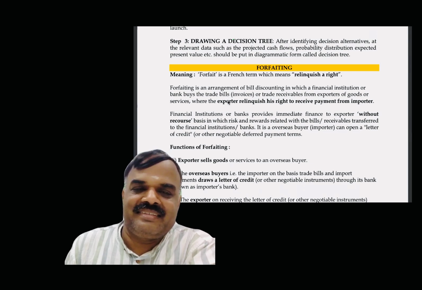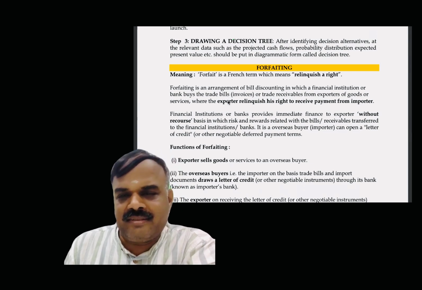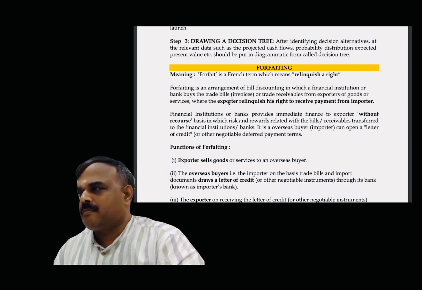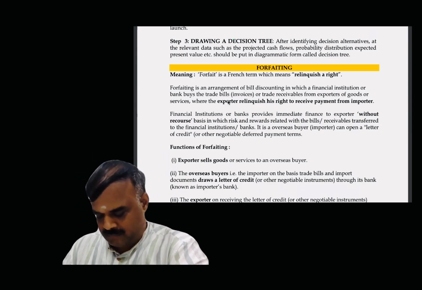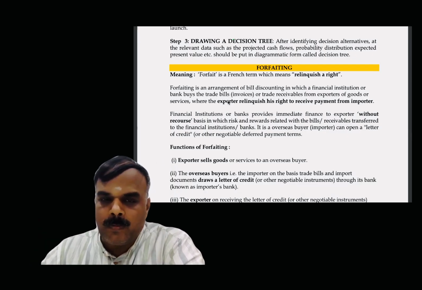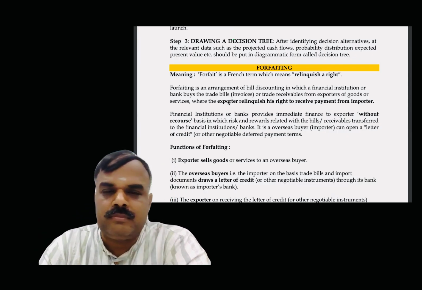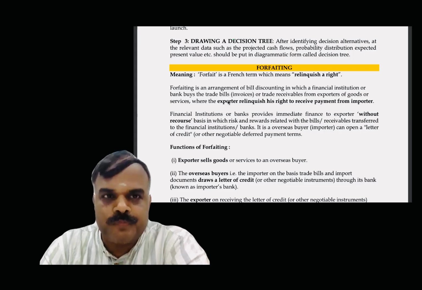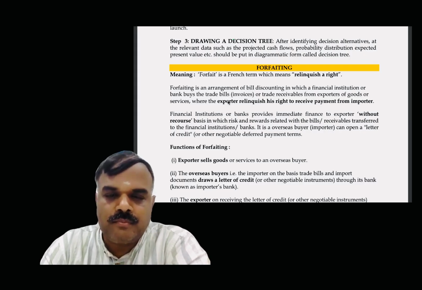Forfeiting. Forfeit is a French term which means relinquishing a right. Forfeiting is an arrangement of bill discounting in which a financial institution or bank buys the trade bills, invoices, or trade receivables from exporters of goods or services, where the exporter relinquishes the right to receive payment from the importer. Financial institutions or banks provide immediate finance to the exporter on a without recourse basis, in which the risk and rewards related with the bills or receivables are transferred to the financial institutions or banks.